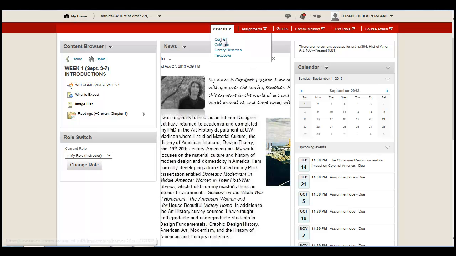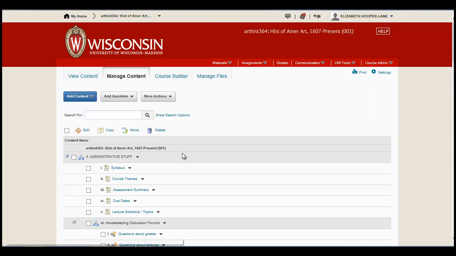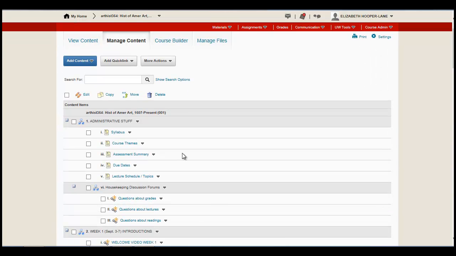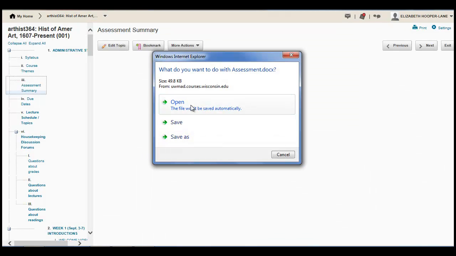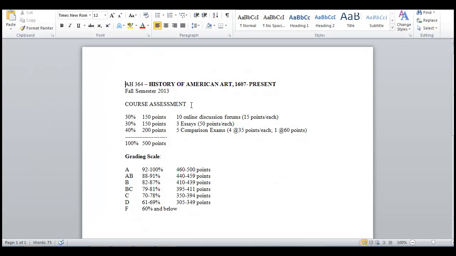So let's go up here to materials and click on content, and here you see the whole course laid out for you. At the top of the page is a section I call administrative stuff, which is essentially a collection of Word documents that are a deconstructed syllabus that you might have in a more traditional on-ground class, broken out for you into these different topics. Of course, what you really care about, I suppose, is how your grade is going to be determined. So click on that, and then you may have to do another step to open that downloaded document. Here you can see a summary of how your grades will be determined.